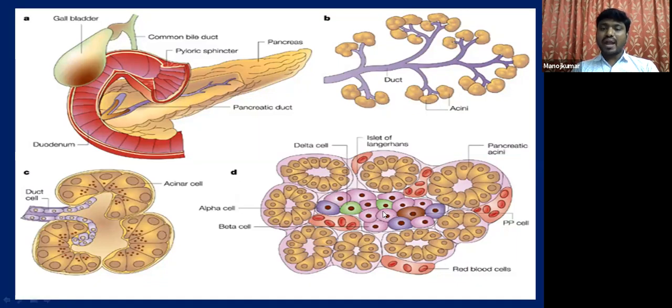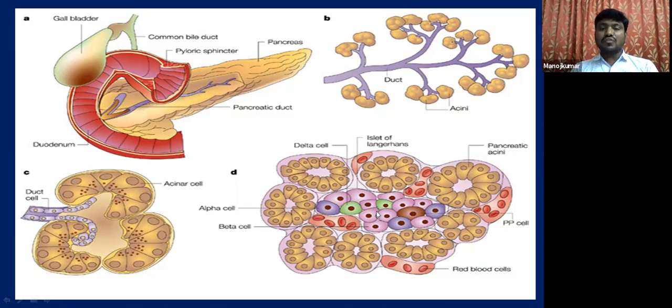This part of the pancreas acts as the endocrine part because these cells are supplied with rich blood vessels and they do not possess any ducts to carry their secretions. The islets of Langerhans are very special cells. They secrete hormones, and these hormones are released into the blood circulation, and they do not have ducts. Hence this part is called the endocrine part, and it is just 1 to 2% of the pancreas. Yet it contains 1 to 2 million islets of Langerhans.